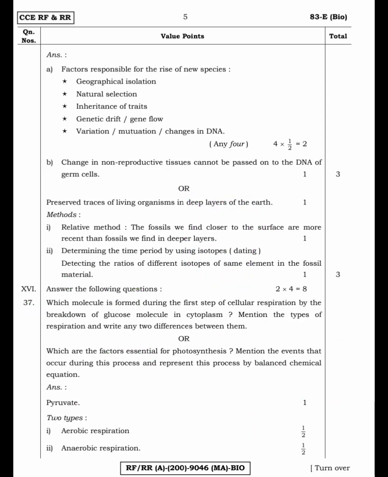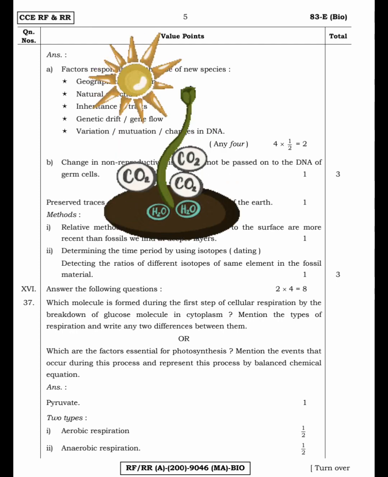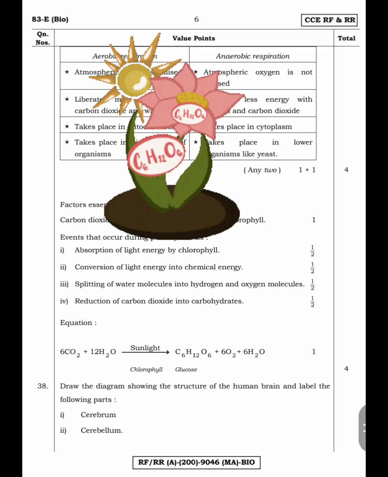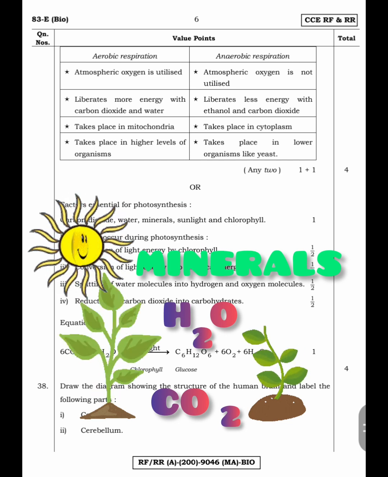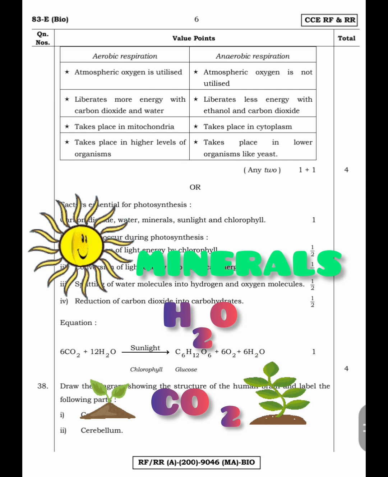Or question: which are the factors essential for photosynthesis? Mention the events that occur during this process and represent this process by a balanced chemical equation. Factors essential for photosynthesis: carbon dioxide, water, minerals present in soil, sunlight, and chlorophyll.